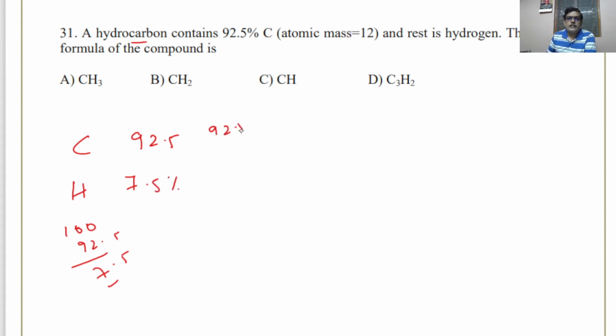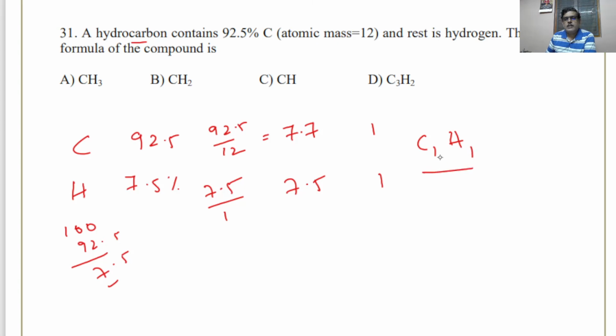Now divide that by the corresponding atomic masses. It is the familiar formula. So this also comes to 7.5 almost. Now divide them by the least number, 1:1 ratio. So the empirical formula will be C1H1.